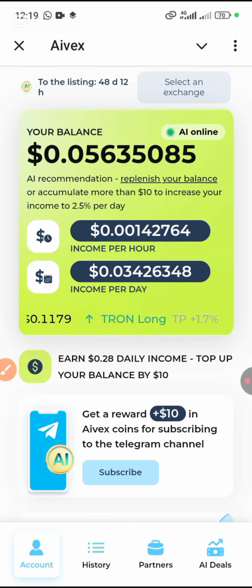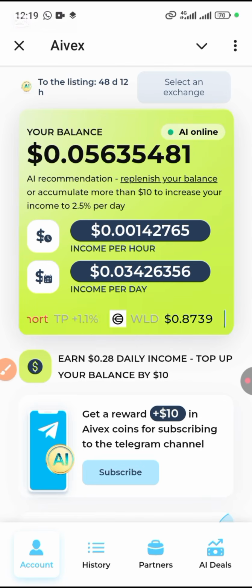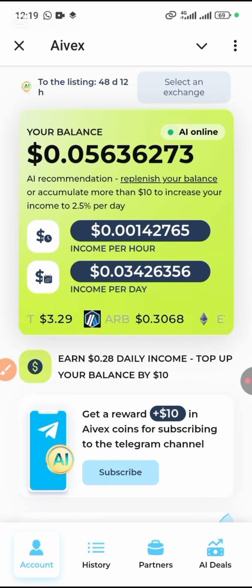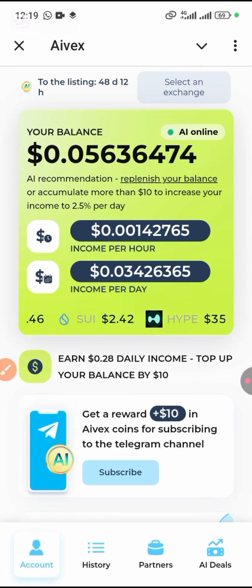And if you deposit $3,000 and above, you'll be earning 3.2% per day, okay. And after 7 days, you can actually withdraw your deposit back. The money that you deposited, they're going to lock it once you deposit, but after 7 days they're going to give it back to you. You can withdraw it, and your earnings, you can withdraw once you reach the minimum. You can actually withdraw every day if you reach the minimum withdrawal. Minimum withdrawal is $10, okay.